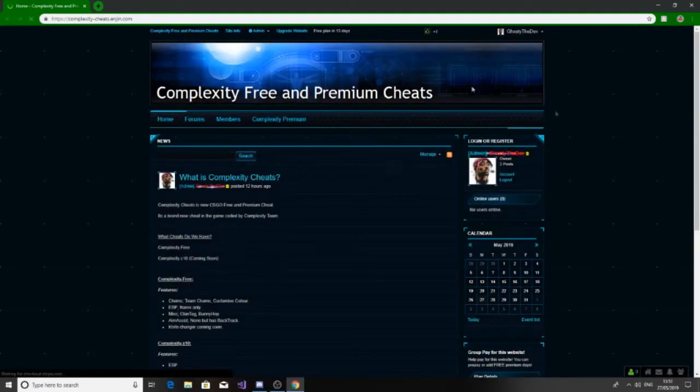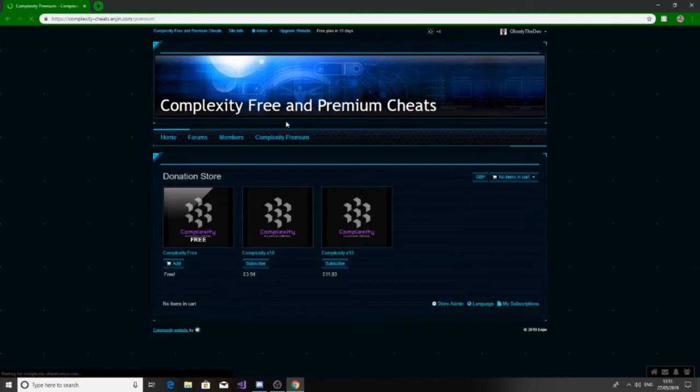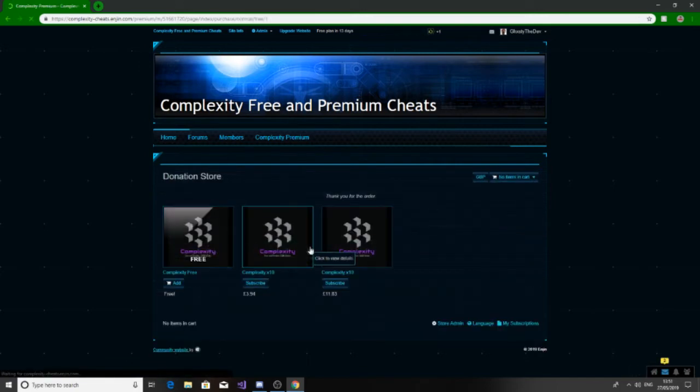Once loaded up, you need to sign in or sign up here. Once you've logged in, after signing up or signing in, you go to Complexity Premium. Then you go to add on the free version. You press add, then get items.